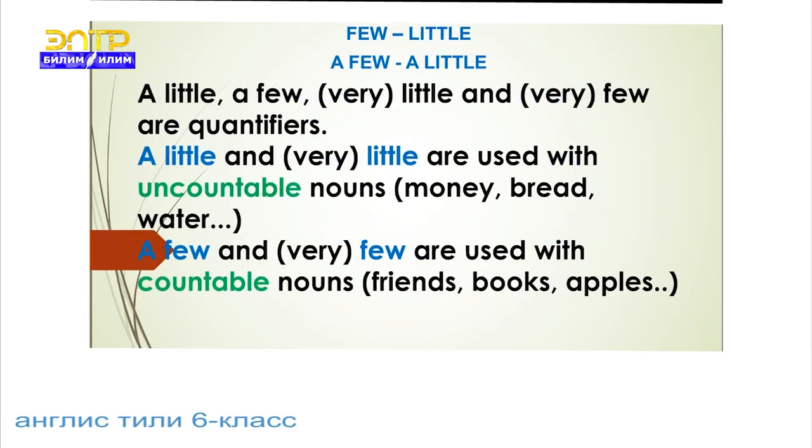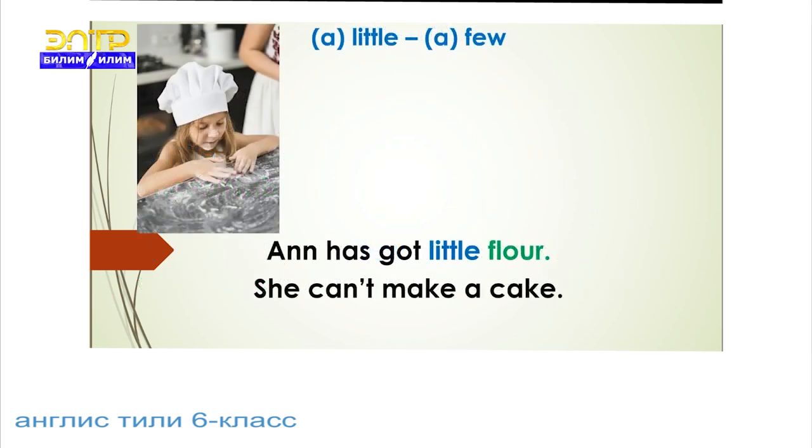Few, little. A few, a little. A little, a few, very little, and very few are quantifiers. A little and very little are used with uncountable nouns: money, bread, water. A few and very few are used with countable nouns: friends, books, apples. Look at the picture.